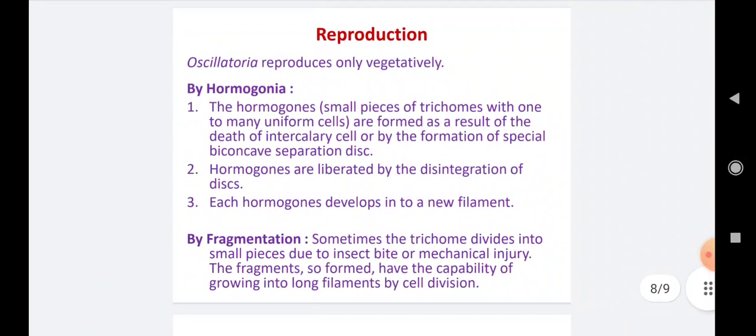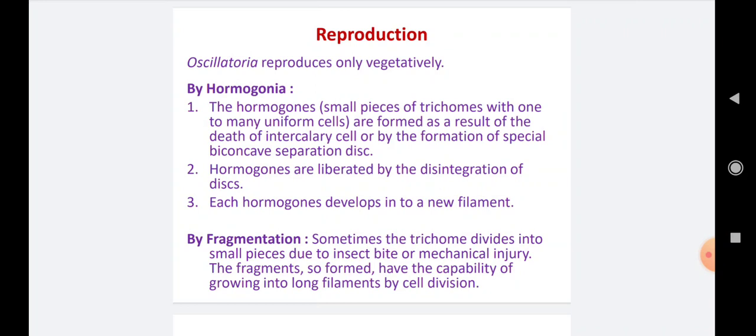Then reproduction. Oscillatoria reproduces only vegetatively. Sexual reproduction in oscillatoria is totally absent because Cyanophyta cannot reproduce sexually. So they reproduce asexually. In case of asexual reproduction, oscillatoria reproduce vegetatively by hormogonia as well as by fragmentation.